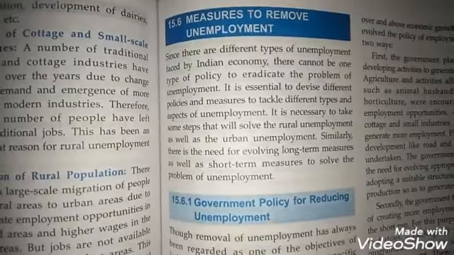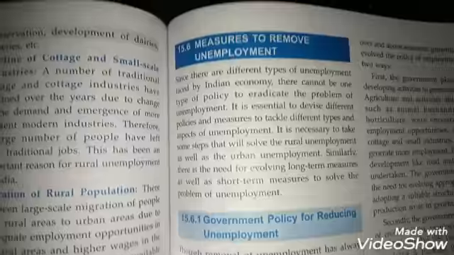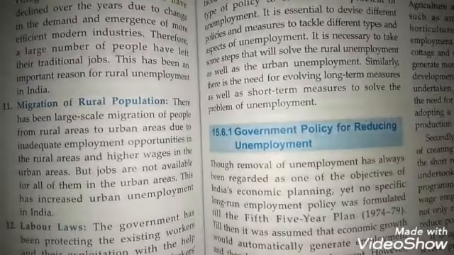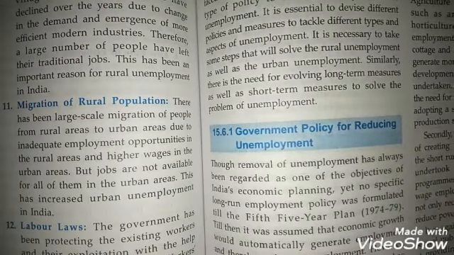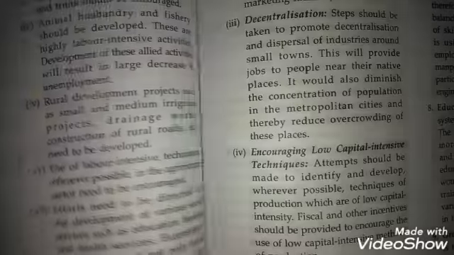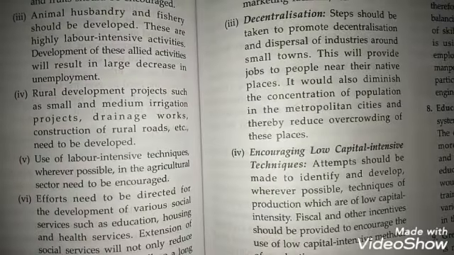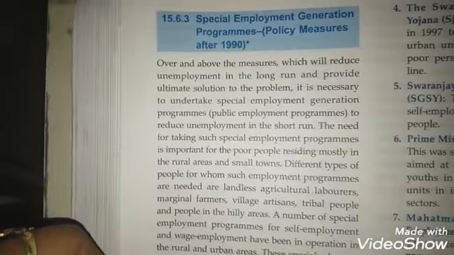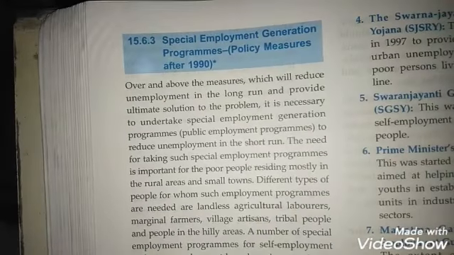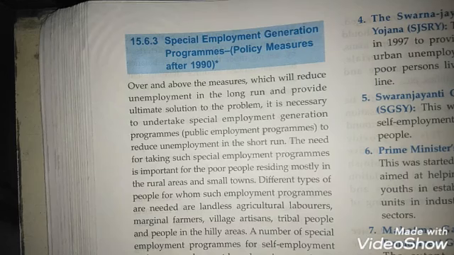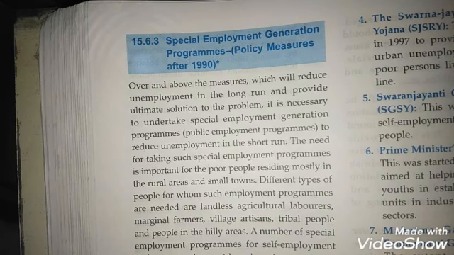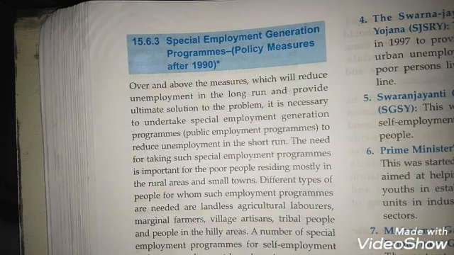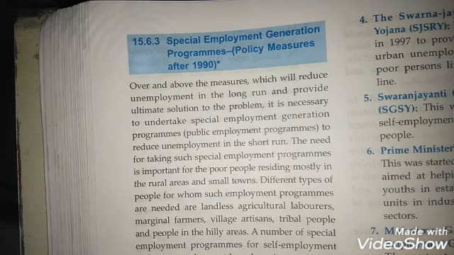Now children, after this 15.6 is not in our syllabus. We are not supposed to do this. 15.6.1 also we don't have to do. Now directly after these causes of unemployment, the thing that we have to do is 15.6.3, that is special employment generation program policy measures. Now we generally have the policy measures after 2000 in our syllabus, so we are going to be selective over here.